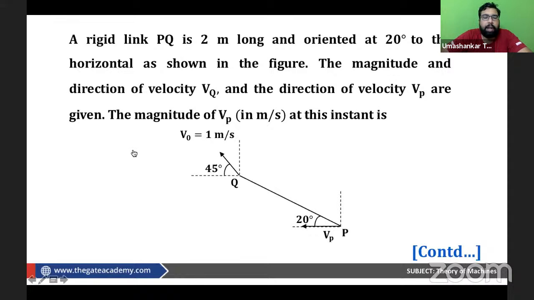So today we have targeted to do simple mechanism and velocity acceleration analysis questions from IIT Kharagpur. Obviously, theory of machine is a very big subject, and you see 6 years of GATE conducted by IIT Kharagpur. So obviously, it is not possible to do it in one session. I hope you guys are practicing questions.